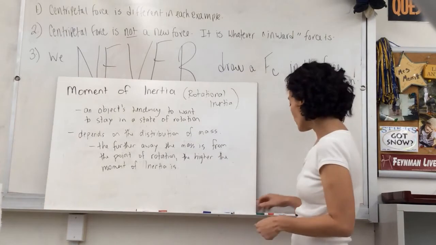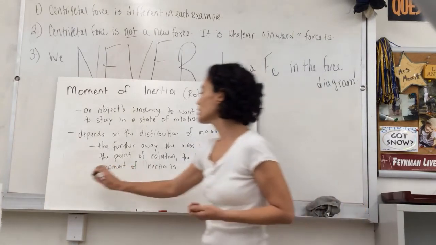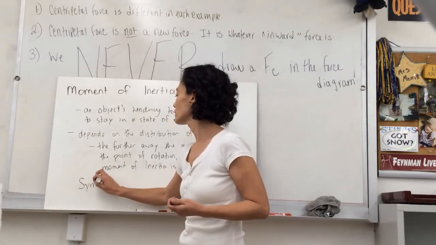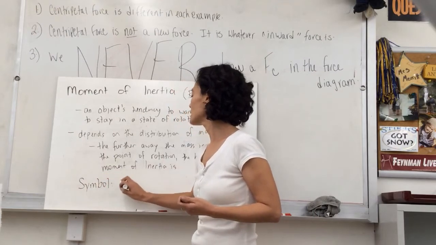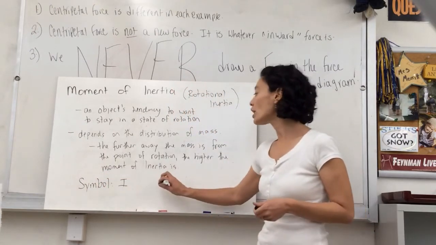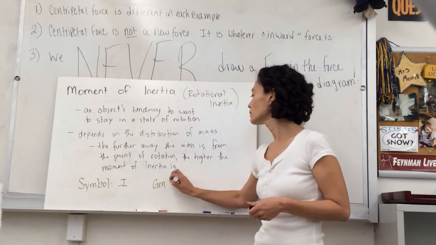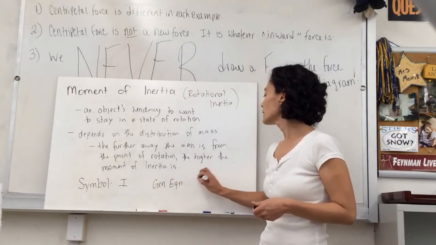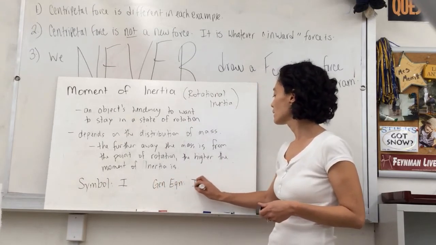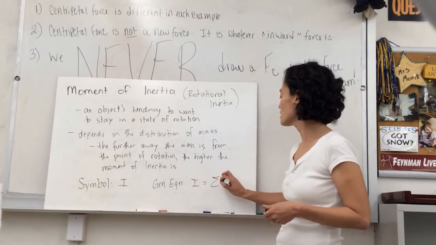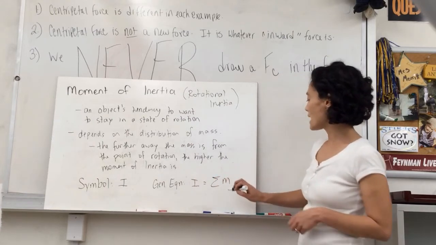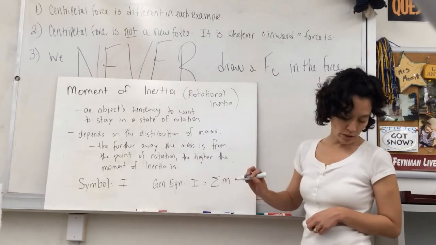There is a general equation for moment of inertia. The symbol for it is I, and the general equation is that I is equal to the sum of m r squared.